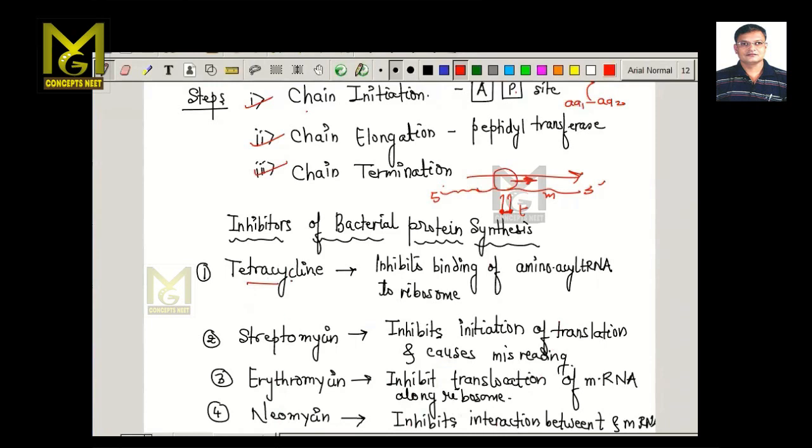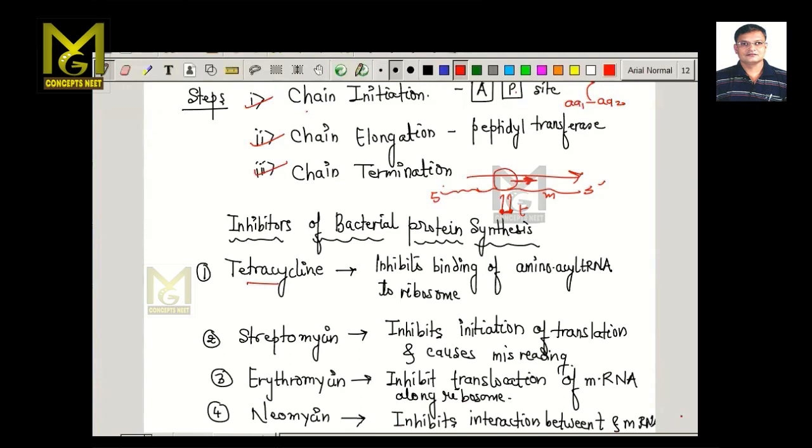Tetracycline inhibits the binding of aminoacyl tRNA to the ribosome. Streptomycin inhibits the initiation of translation and also causes misreading of the sequences. Erythromycin inhibits translocation of mRNA along the ribosome, and neomycin inhibits the interaction between tRNA and mRNA.